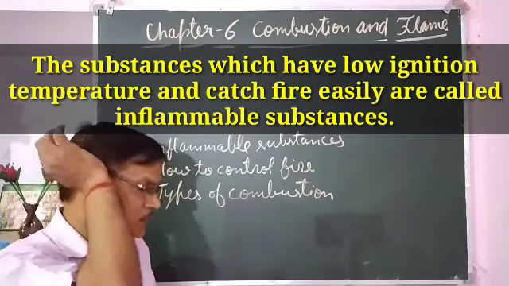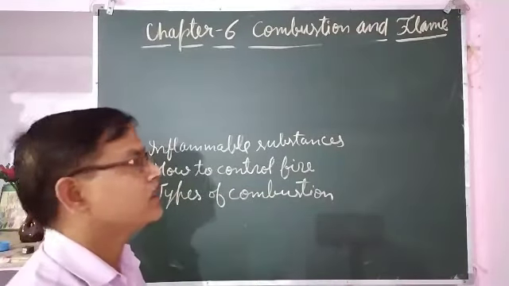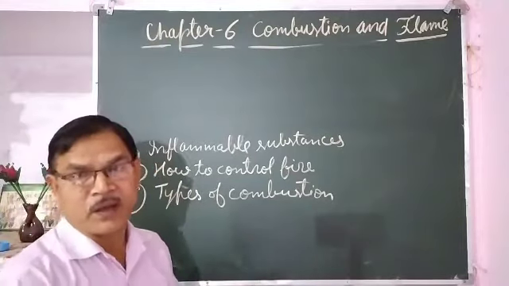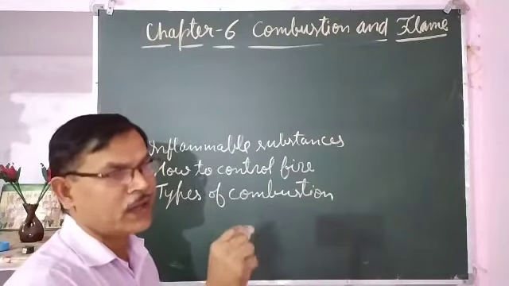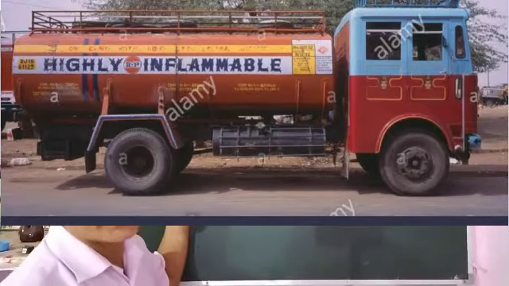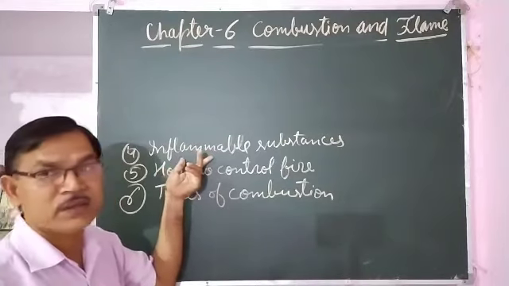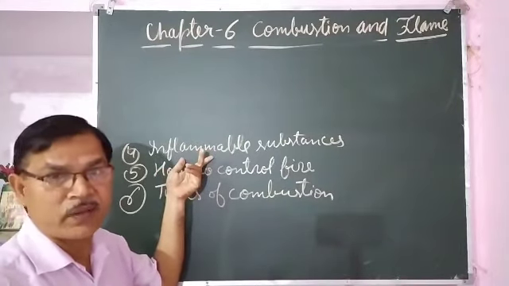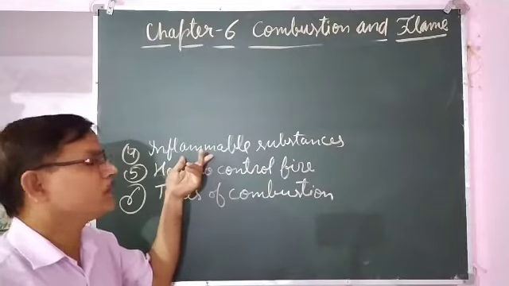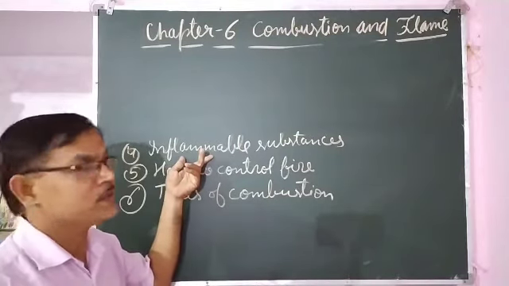Sometimes we may have seen that tankers carrying petrol, diesel, etc. have written on them, highly inflammable. Inflammable means that it can catch fire easily. Don't be confused that inflammable is the opposite of flammable. Inflammable means ज्वलनशील.